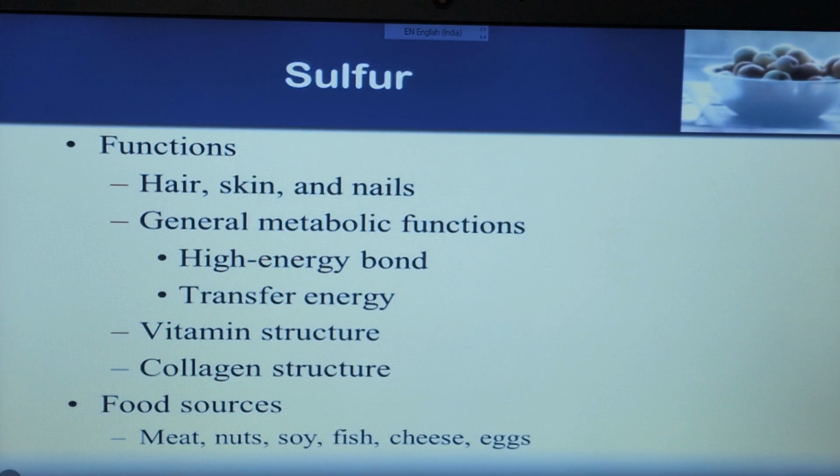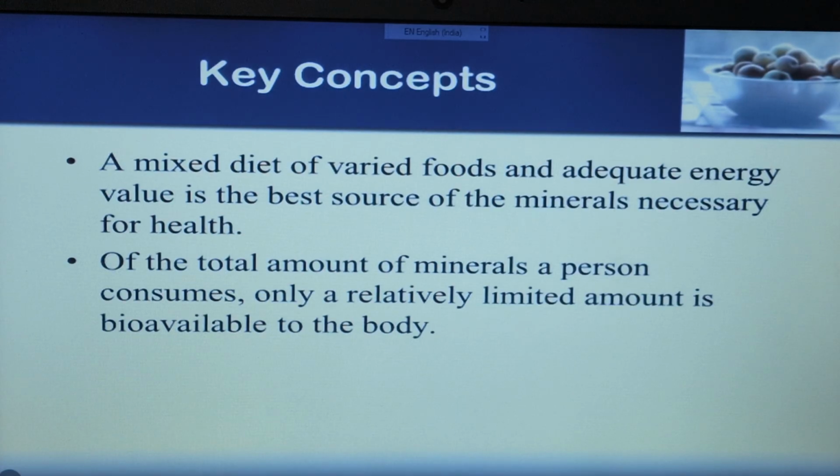Food sources that contain sulfur ion are meat, nuts, soya, fish, cheese, egg. These are the sources from where you get sulfur ion.